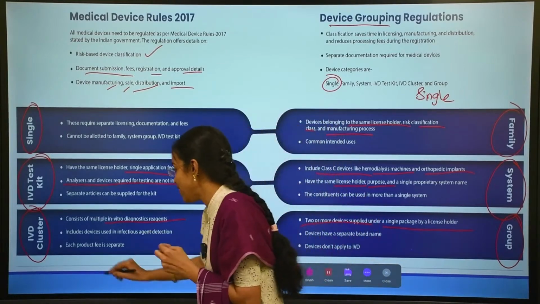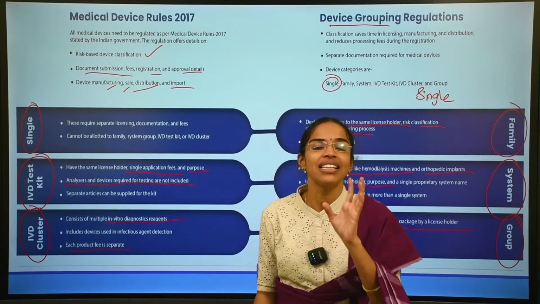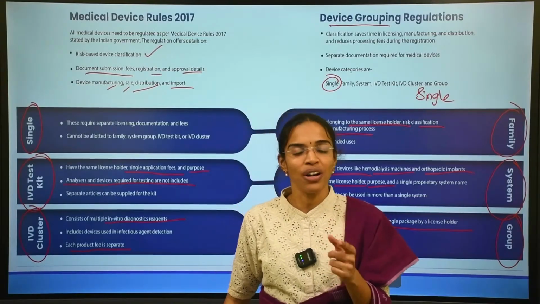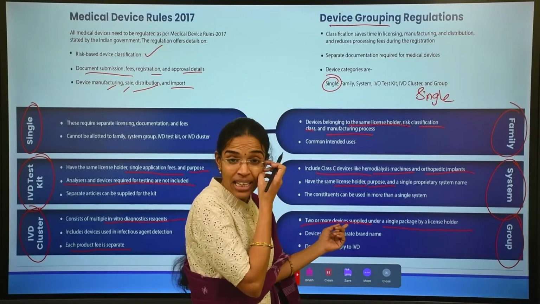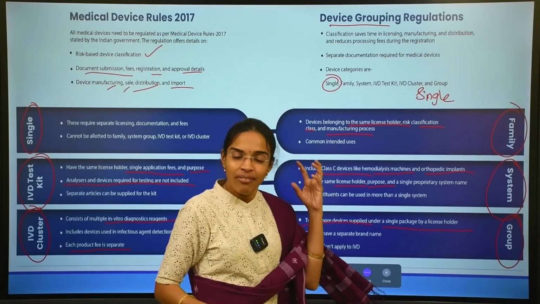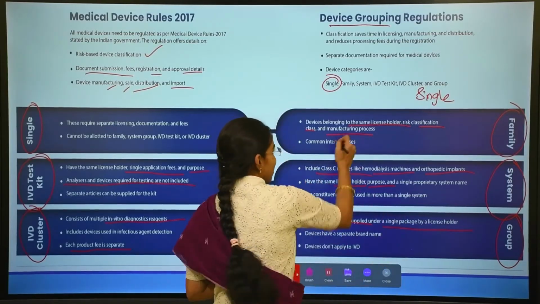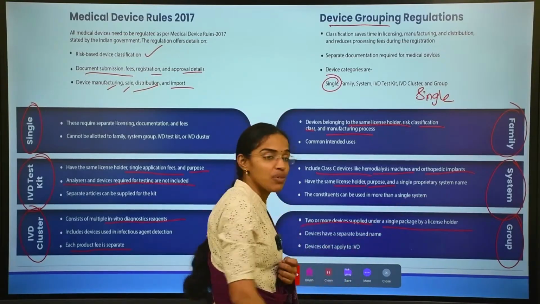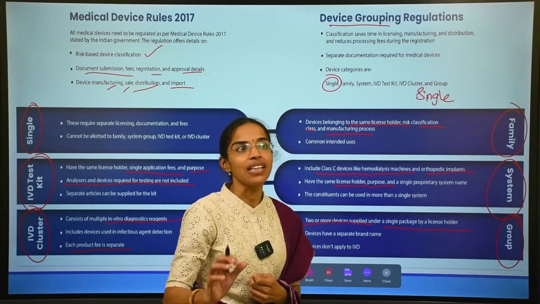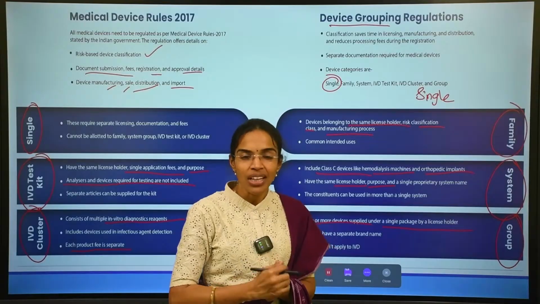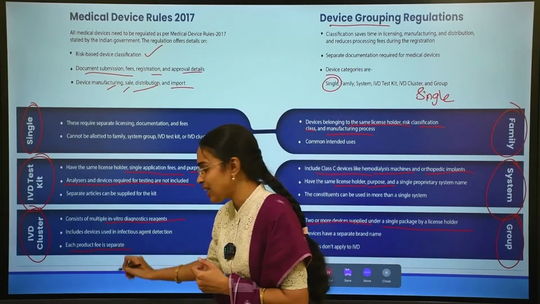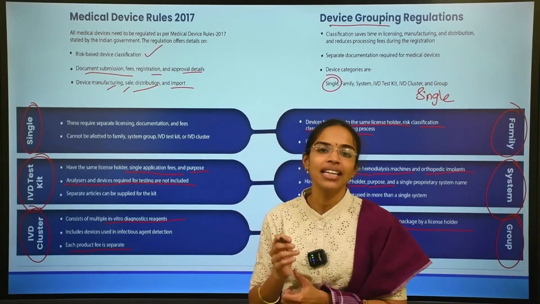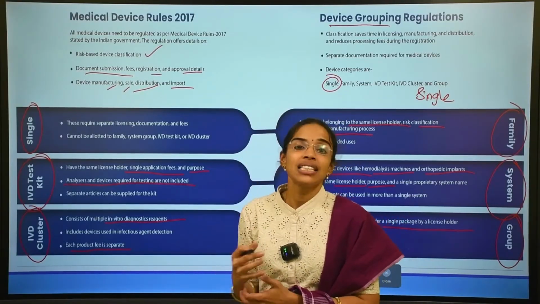And each product, please remember, each product fee is separate in IVD clusters. Whereas in the case of medical devices which are grouped under a family, or medical devices which are grouped under a group, the application fee is the same. Each has a single application fee for that group. But coming to the IVD cluster, for each product the fee is separate. These are certain differences.